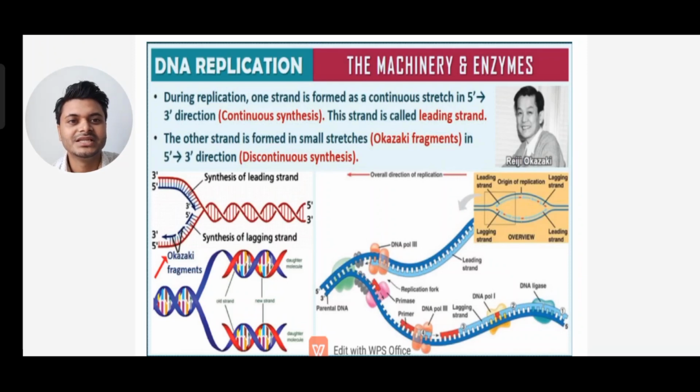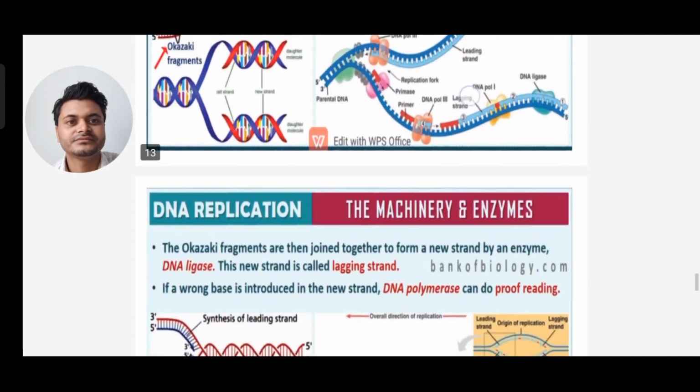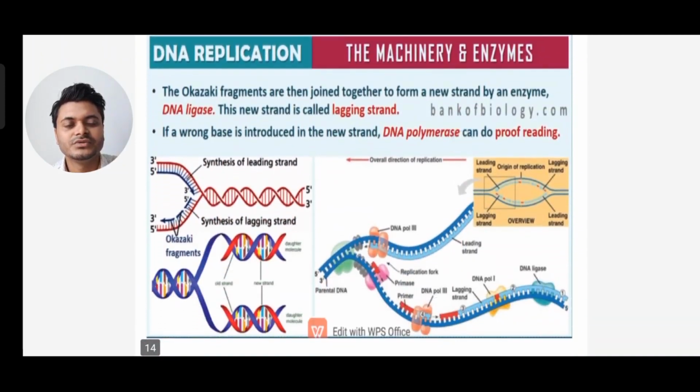You can see the lagging strand and leading strand in the pictures. The Okazaki fragments are then joined together by an enzyme called DNA ligase, and this new strand is called the lagging strand.